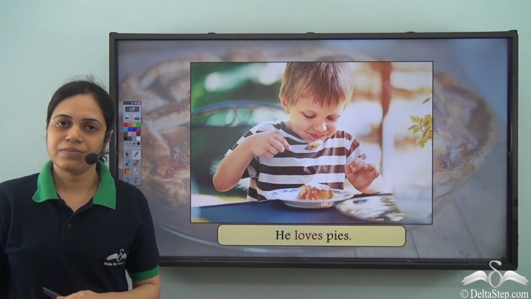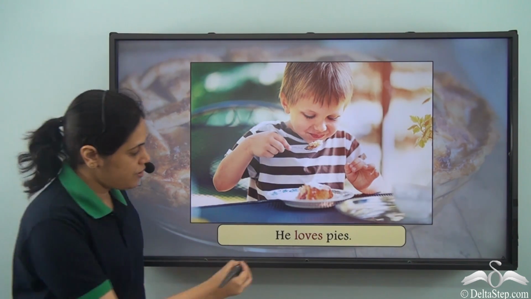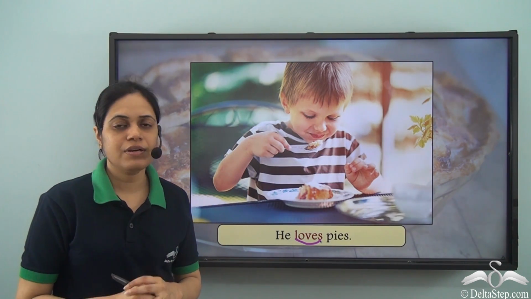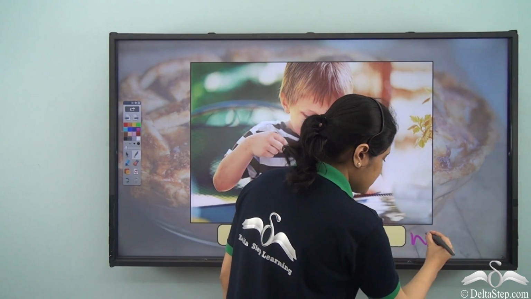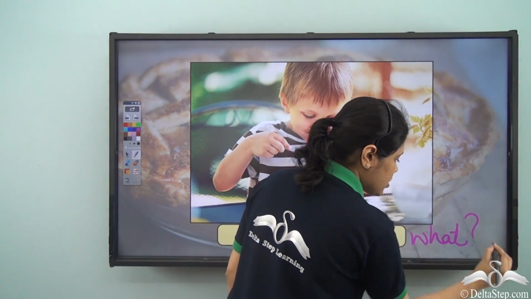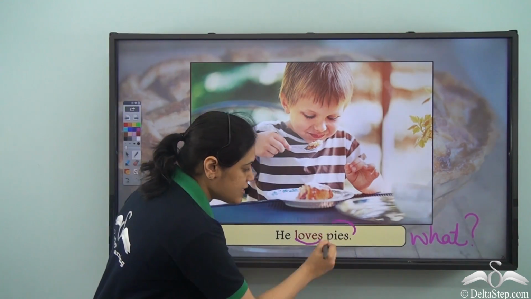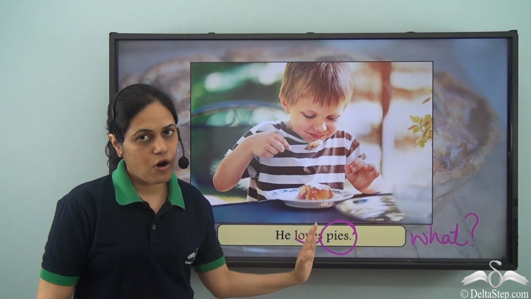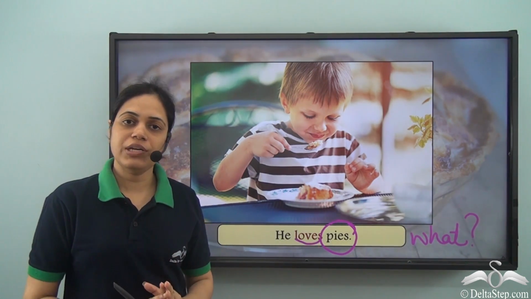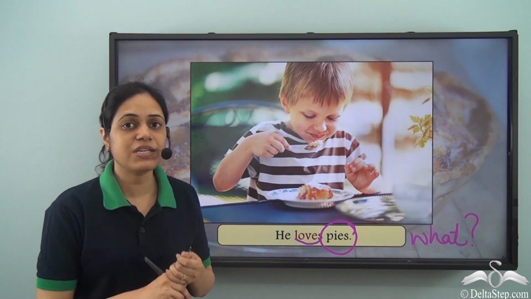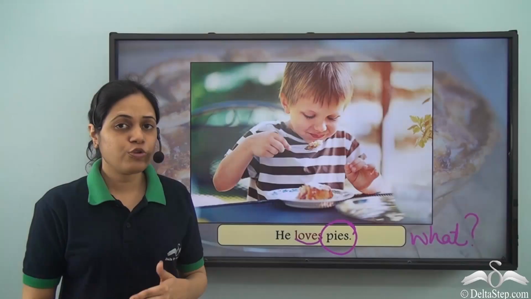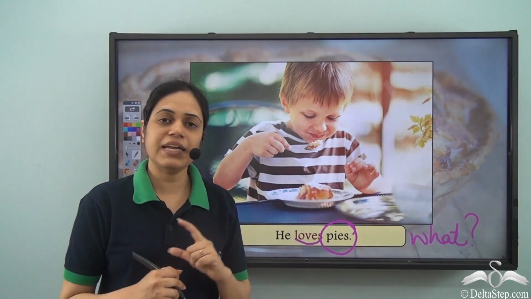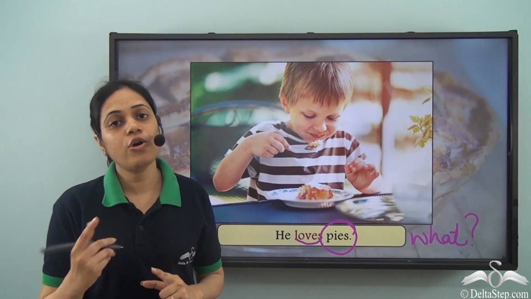He loves pies. So first we need to find out the verb. Verb is loves. And if I question the verb, what does he love? Pies. So pies is the object of this verb, and because this verb has an object, it is called a transitive verb. So transitive verbs are verbs which have objects. And how do we find out whether a noun is an object to a verb or not? By checking whether we are getting the answer to the question what or whom.